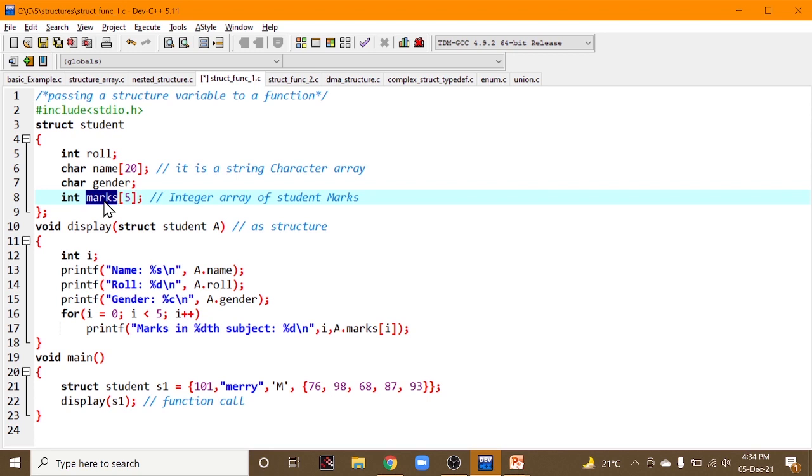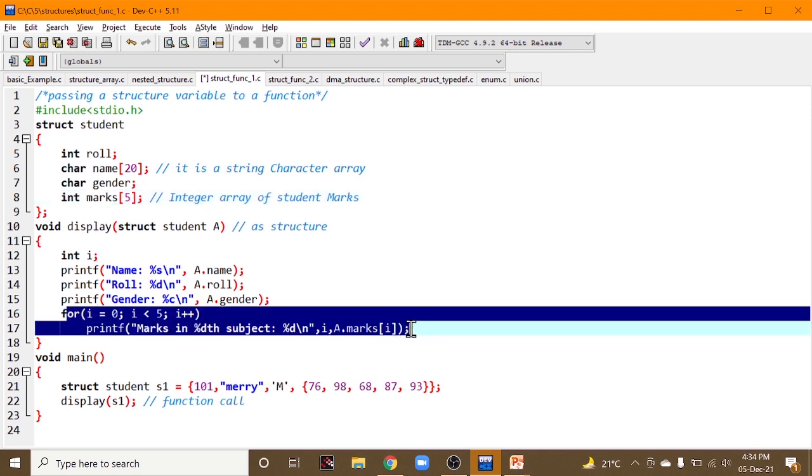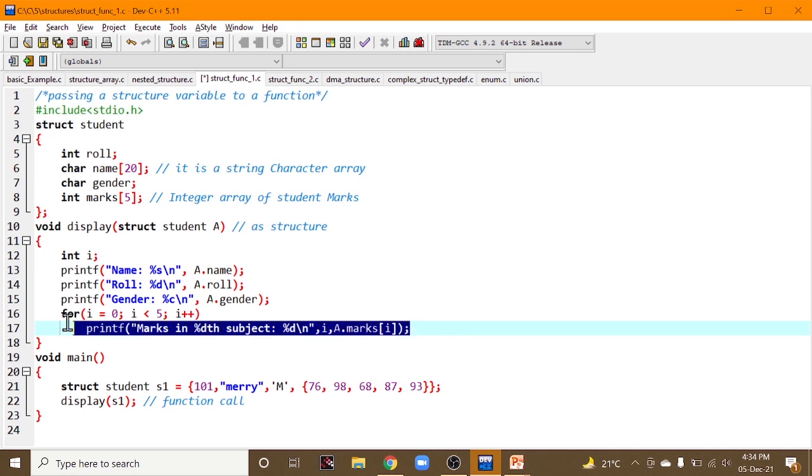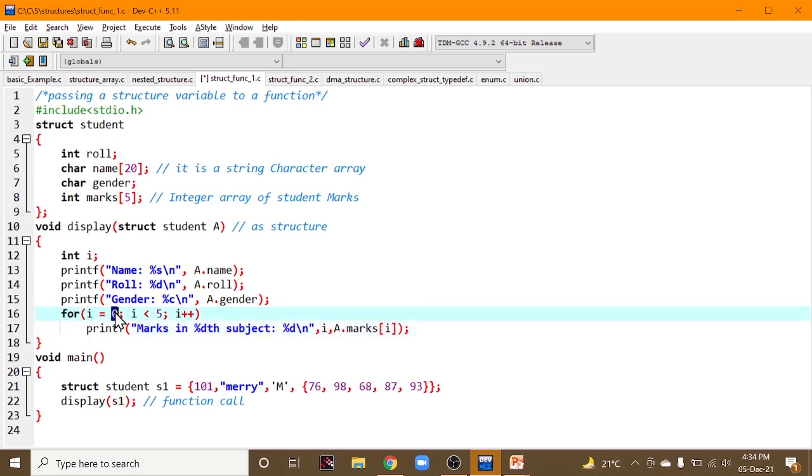Marks, obviously, is an array. In order to get each student's marks, you need a for loop. Each mark must be printed, taking the for loop from 0 till 5 records. Why? Because we have specified the size of the array to be 5.